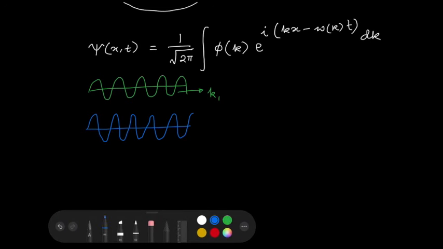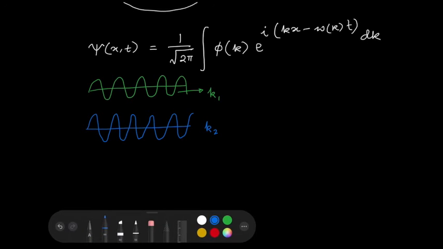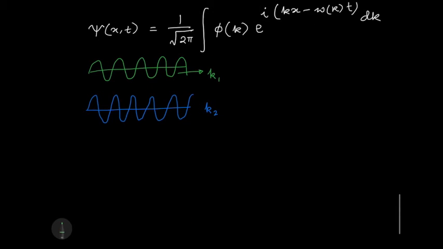So this is k1 and this is k2, and I want to sum them up. This is all happening at t equals 0. If they are a little different, then you know that they form beats. You have studied the phenomenon of beats in your plus two. So they will look something like this.